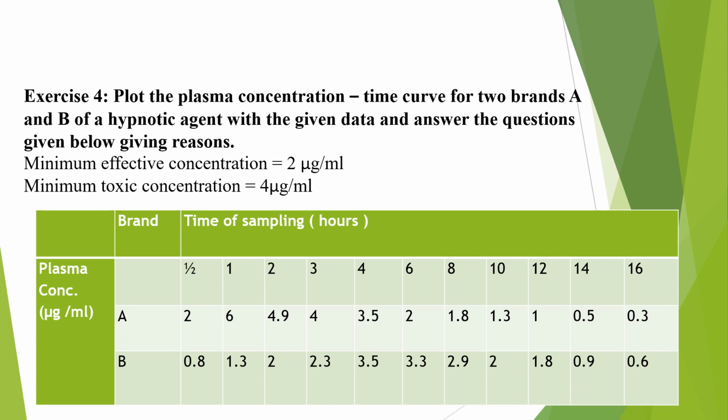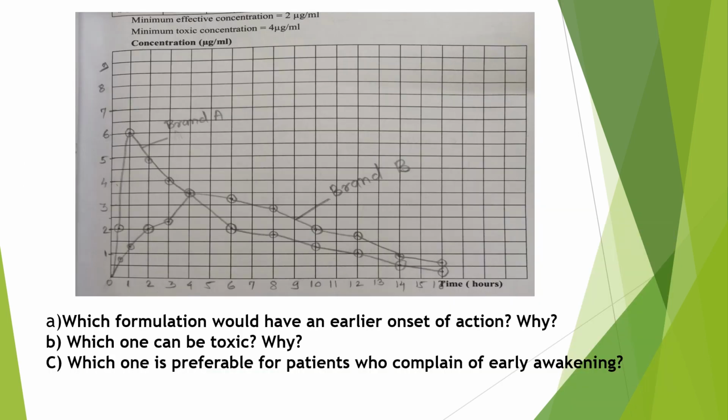This table shows different plasma concentrations at different times for brand A and brand B. You have to plot the graph. You have to take plasma concentration on the y-axis and time on the x-axis. Minimum effective concentration is 2 microgram per ml and minimum toxic concentration is 4 microgram per ml. Now we got this graph.